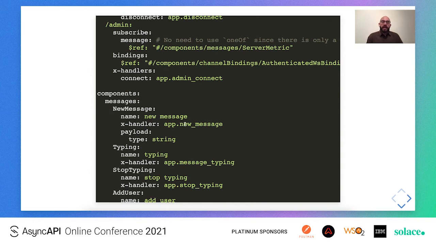So here the Socket.IO client will emit a new message event to the server, and the server will look at this x-handler field in order to call the correct function, the correct Python callable, to act upon this event. Of course, Asynction will validate the input parameters that this callable will take, such as the message payload, or it will also validate what this function returns if there is an acknowledgement argument payload that needs to be validated.